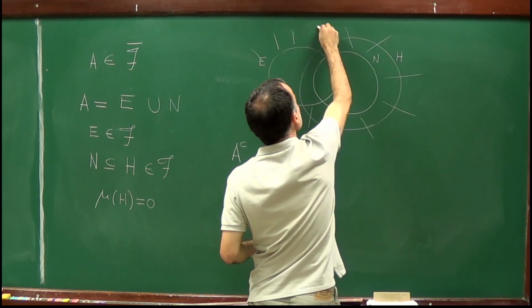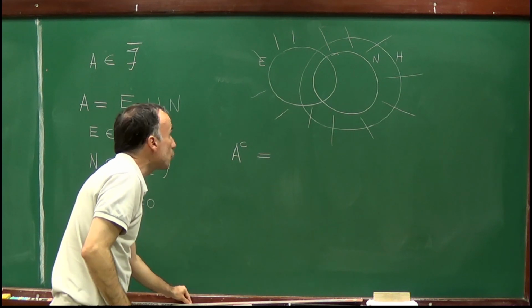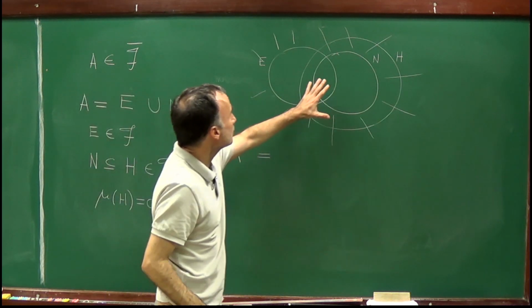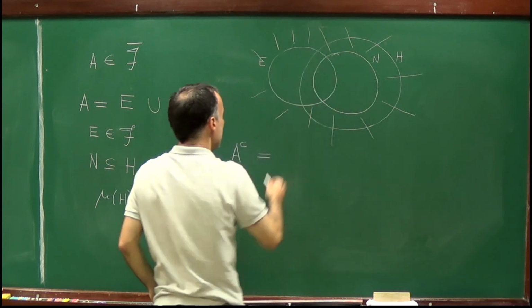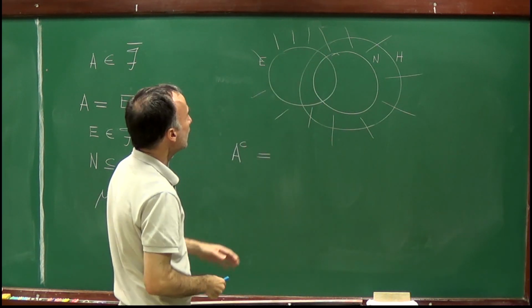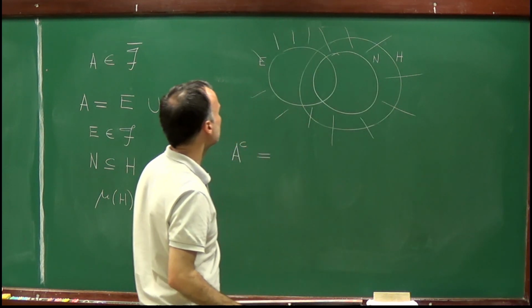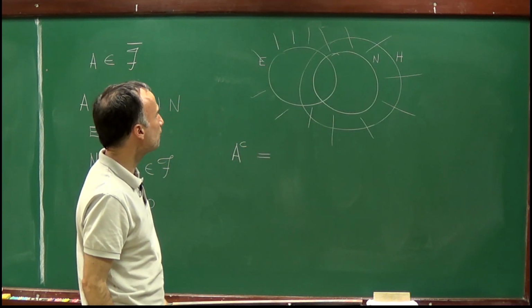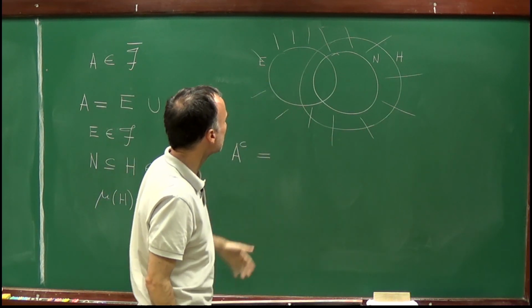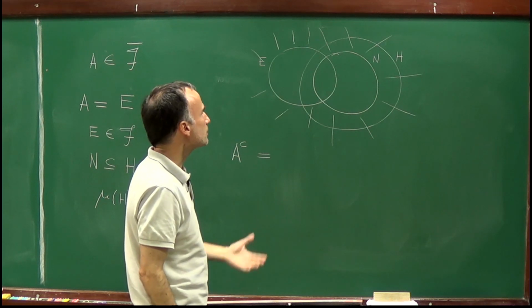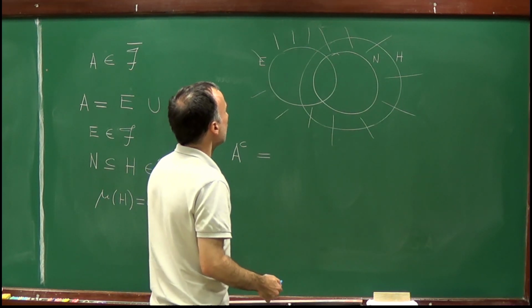We know that H has measure 0, and we want to write the region which is here as a set union a set which is contained in a set of measure zero.